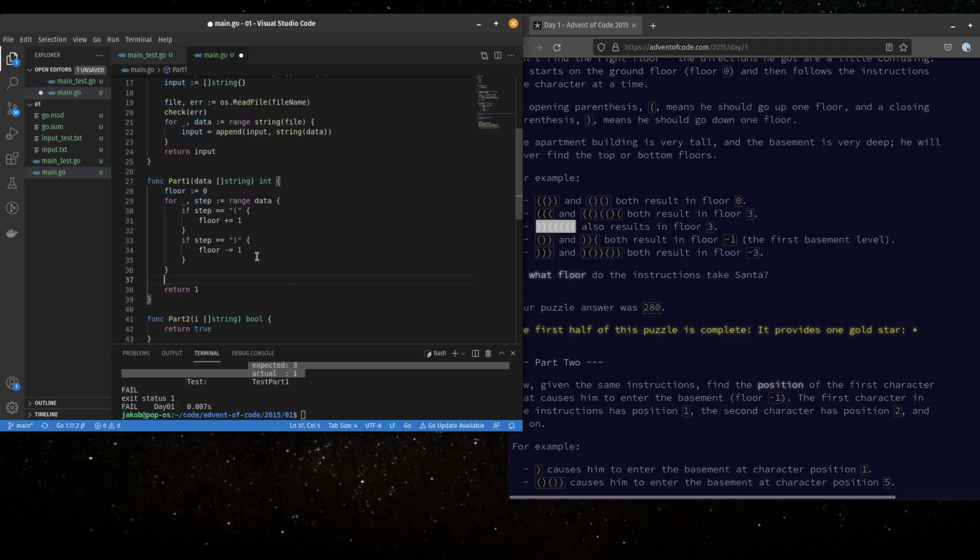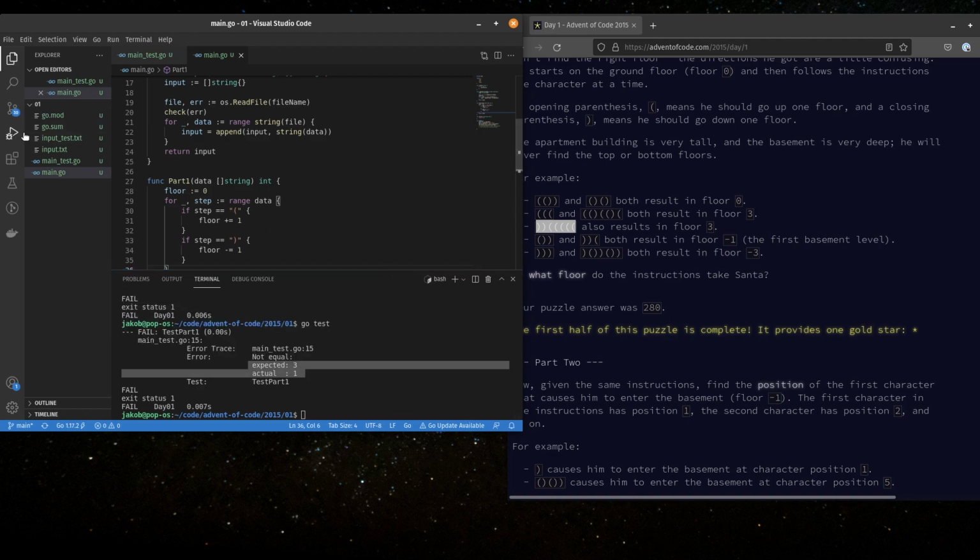Get rid of that. And we're going to return floor. So this should iterate through all of our floors, adding one if it looks like that, subtracting one if it looks like that. Once it gets to the end of this for loop, it's ranged over all the data, we will return floor. All right, let's see how it tests.